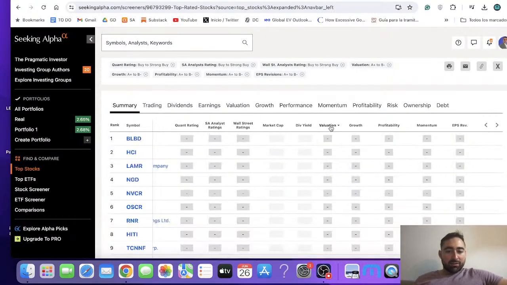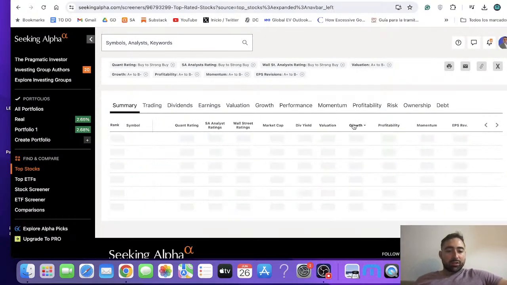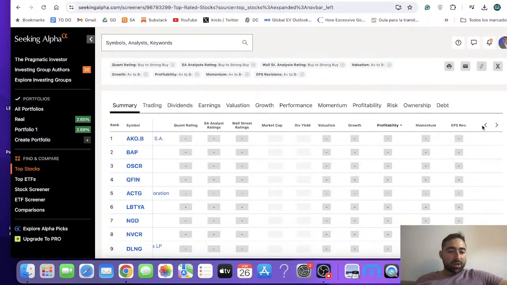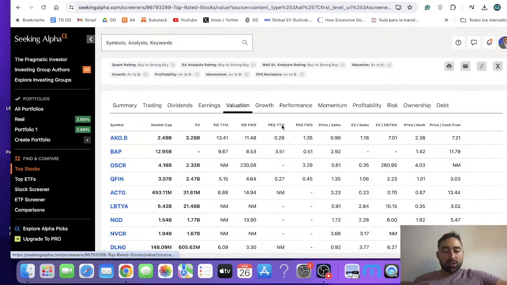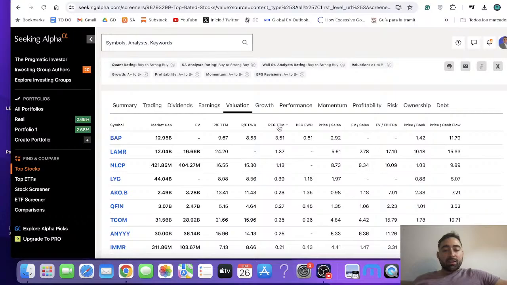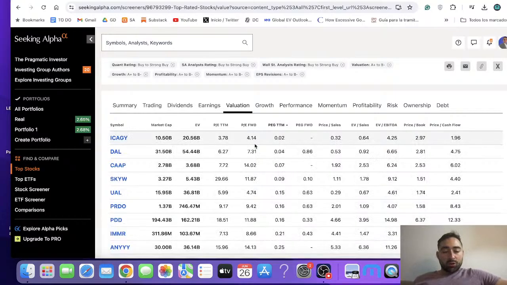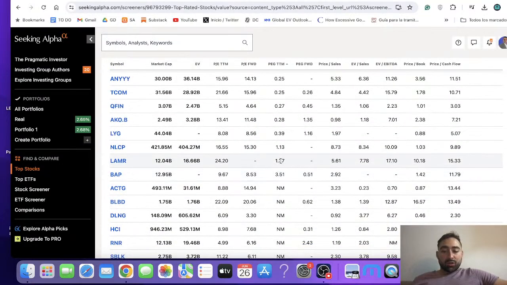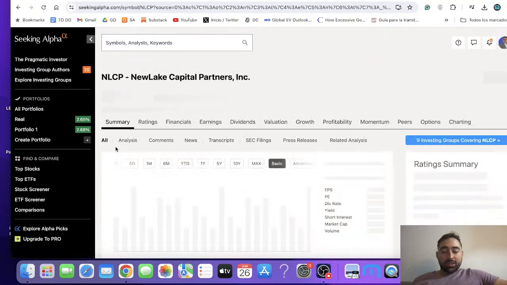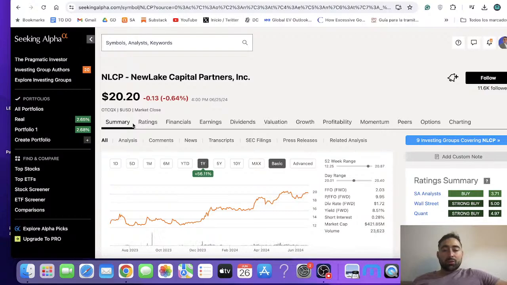You can also look at these stocks through the valuation or growth ratings, for example, all these different metrics. If we go into valuation, I said I really like to use price earnings growth, so I can filter stocks through the price earnings growth. Looking here at stocks with the lowest price earnings growth, NLCP stands out. This is one that I actually talked about, New Lake Capital Partners, very interesting one.